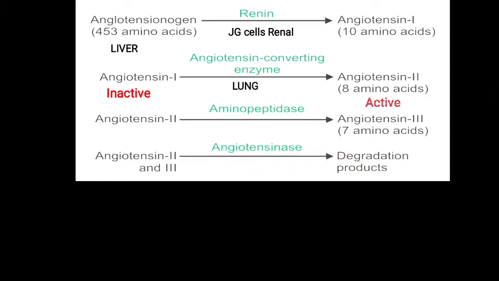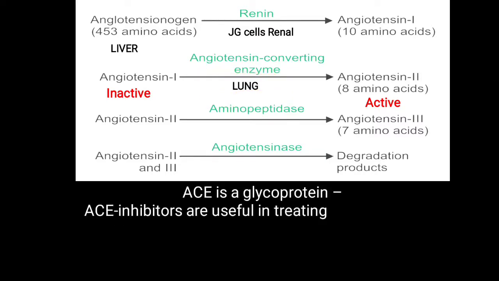So you have to remember some clinical importance of this. Angiotensin converting enzyme is a glycoprotein present in lung capillaries, and the inhibitors of this ACE are useful in treating edema and congestive cardiac failure. Sometimes there is extensive ACE activity, and due to this ACE activity there is extensive retention of water and sodium.